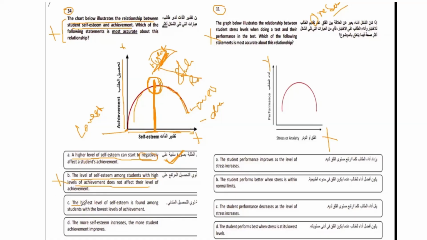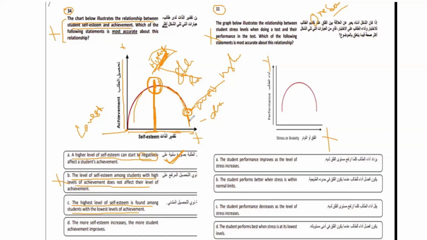This one says the highest level of self-esteem is found among the students with the lowest level of achievement. As I said, this is not the highest point, this is a higher point. This will be the highest self-esteem here.